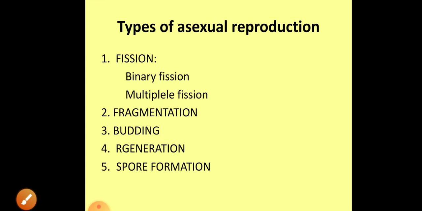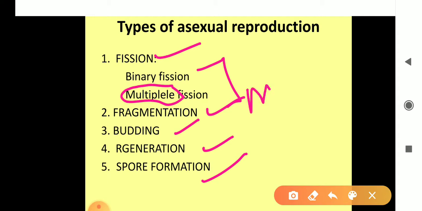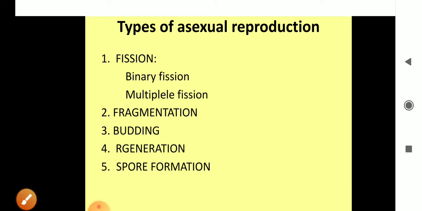Okay, now see types of asexual reproduction. How many types are there? The first is fission, then second is fragmentation, then budding, regeneration, and spore formation. Fission is of two types. The first is binary fission, second is multiple fission. Here it should be multiple fission, right? Multiple fission. Okay, let's start one by one.